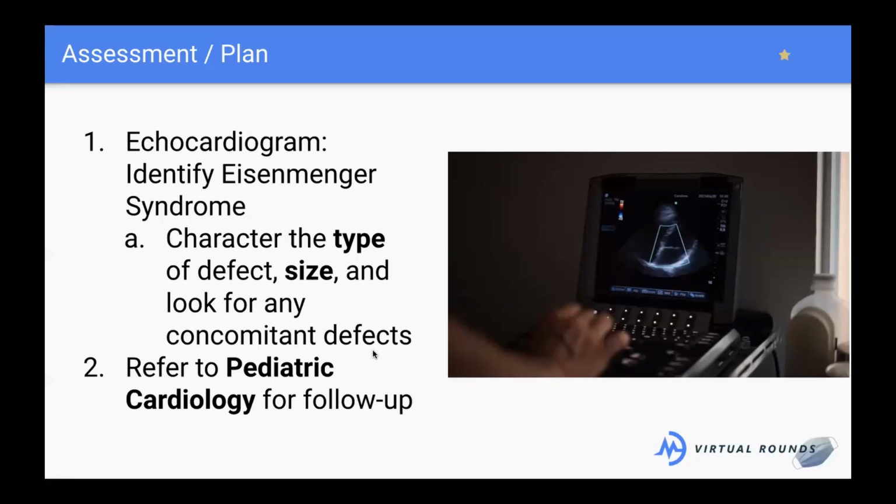Oh, there should be a G there, Eisenmenger. No, there is a G there, Eisenmenger. I feel like I'm having a stroke, I'm sorry.